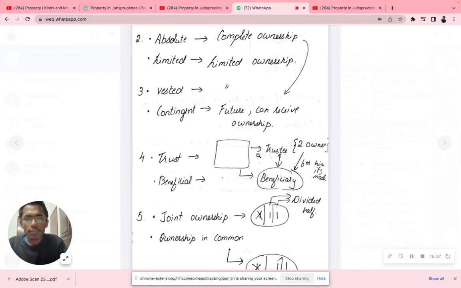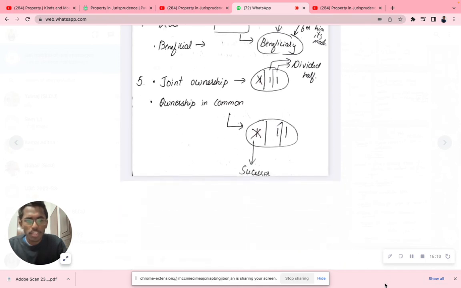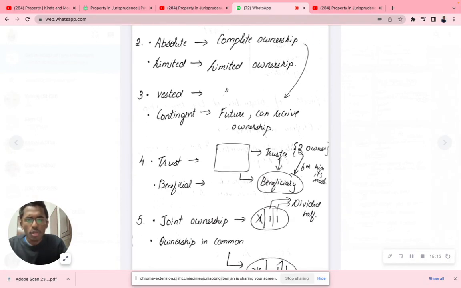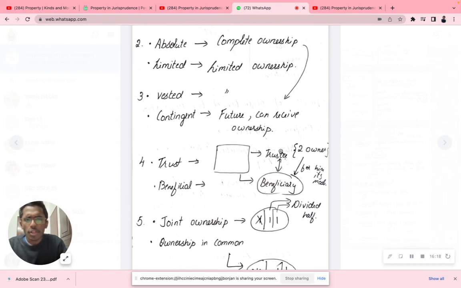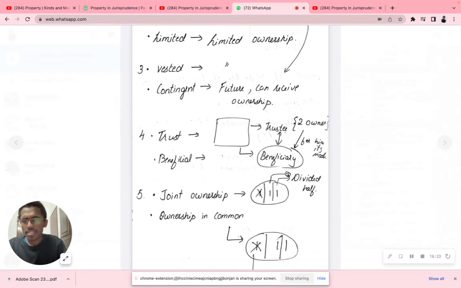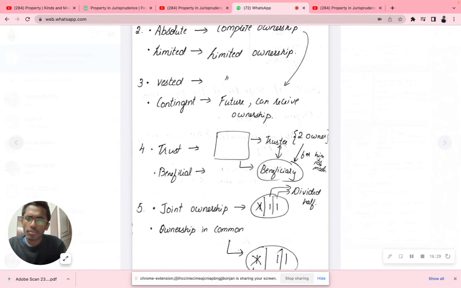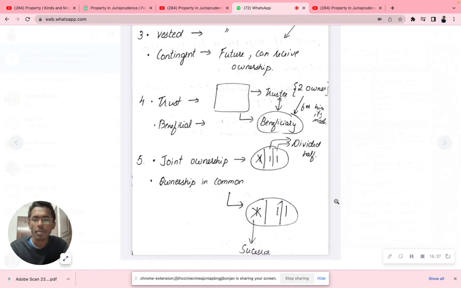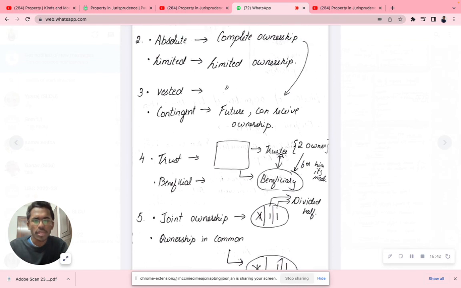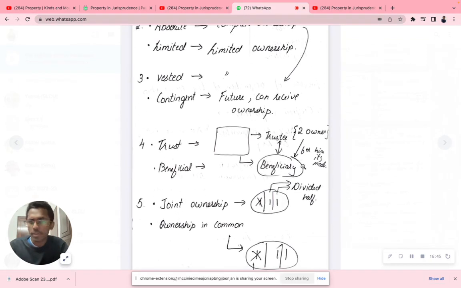Trust means what? Now guys, if you observe, this is a trust. In a trust we have two kinds of people: the trustee and the beneficiary. So here are two owners. Trustees are made for the beneficiaries, right? The trustee's main objective is to make sure the beneficiaries get the best. This shows how ownership can also be acquired in terms of trustee and beneficiary. Don't worry, upcoming videos will explain this component. For the time being, just remember trustee ownership. We have trustees and beneficiaries, and the trustees have a right to transfer the ownership even to the beneficiaries.